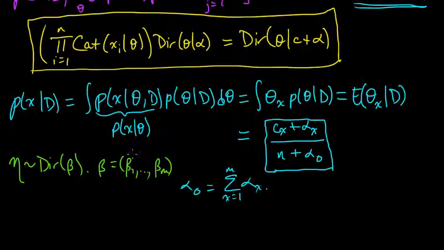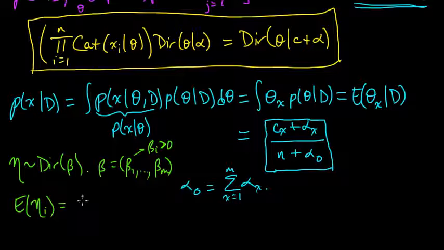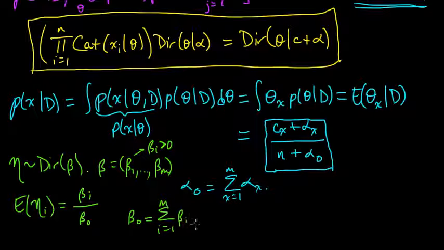So these betas are strictly positive for a Dirichlet distribution. And the expected value of eta sub i, the ith one, under this distribution is equal to beta i divided by the sum of all the betas. So let's call that beta 0, defined to be the sum as i goes from 1 to m of beta i.